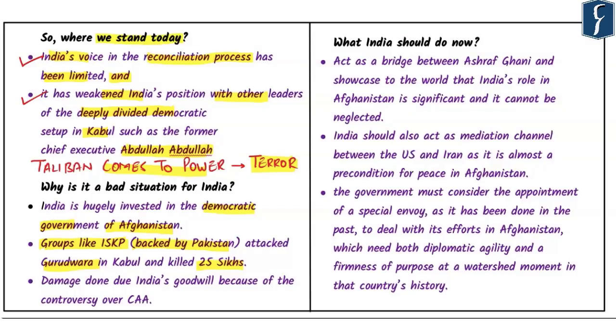Now we need to also understand what has gone against India's favor in the recent past as well. Now we are aware of the fact that India has recently passed Citizenship Amendment Act. In this case, we know that India has given an opportunity to persecuted minorities from countries like Pakistan, Afghanistan, Bangladesh, etc. In this case, we have seen that Afghanistan has expressed its strong reservation against India's policy on Citizenship Amendment Act.